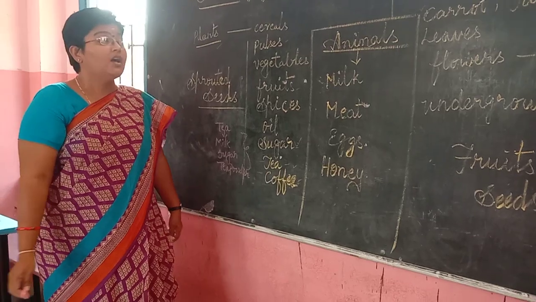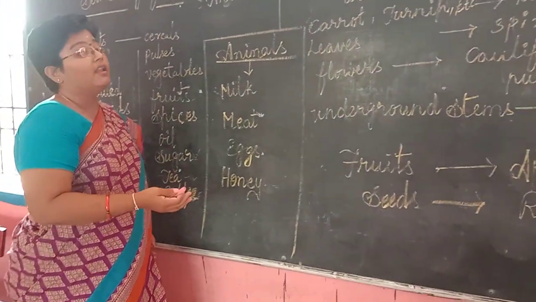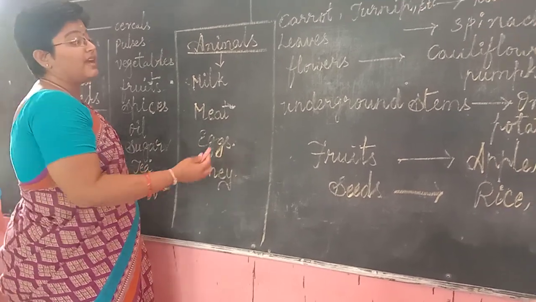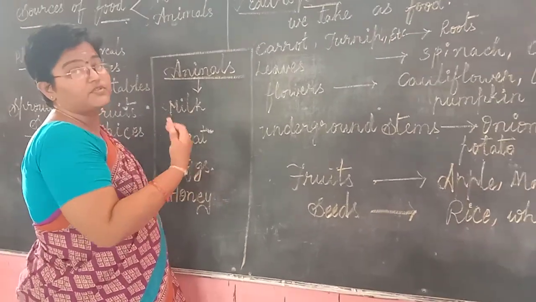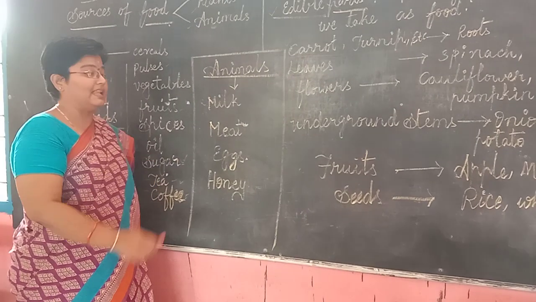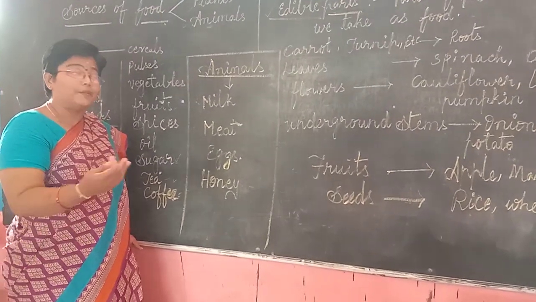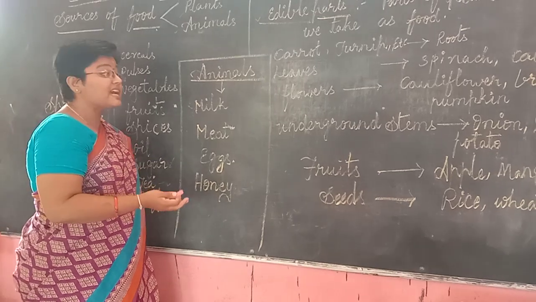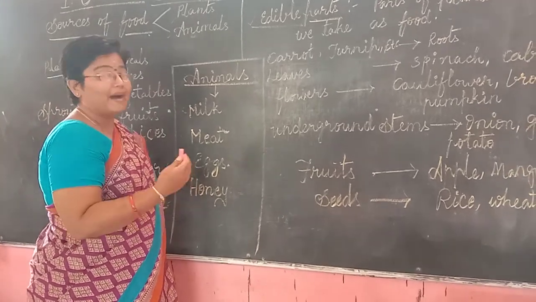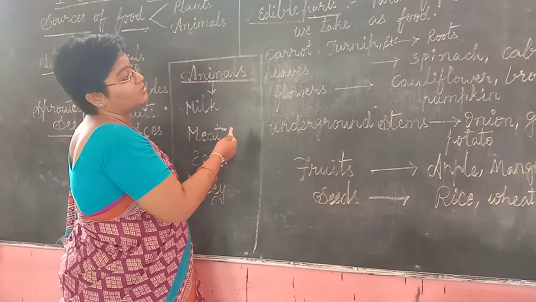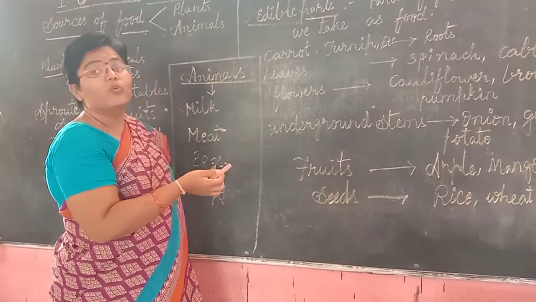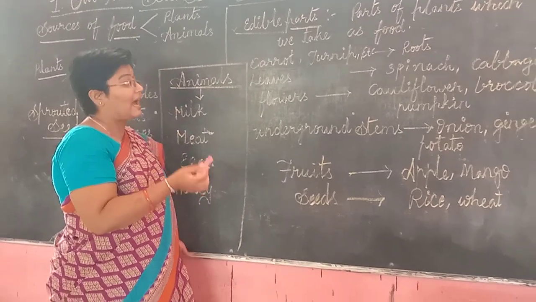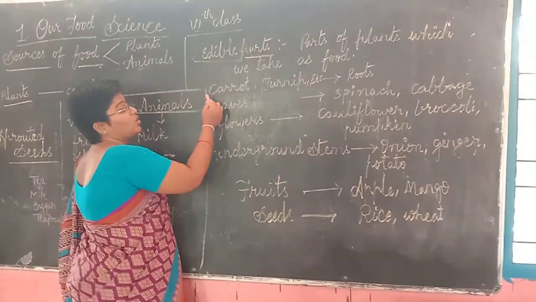Is it not, children? We eat leaves of some plants, roots of some plants, and flowers of some plants as food in our daily life. So let us see today what types of food we take from plants and what parts of plants we take as our regular food. So let us go through it.